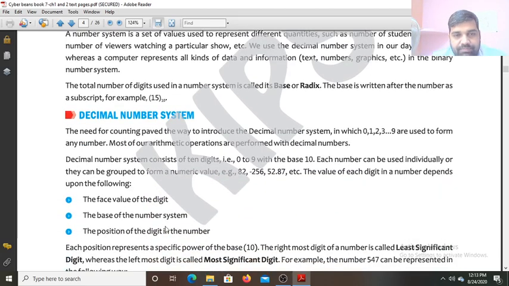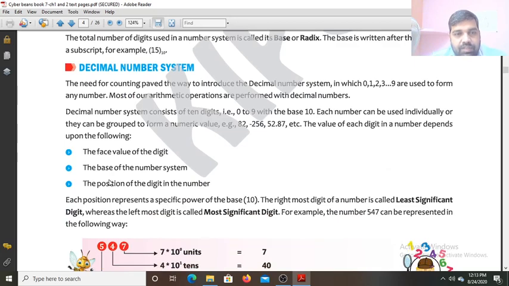Now the decimal number system. The need for counting paved the way to introduce the decimal number system, in which 0 to 9 are used to form any number. Most of our arithmetic operations are performed with decimal numbers. All our arithmetic operations, addition, subtraction, multiplication, division, LCM, HCF, whatever calculation in maths we are studying, we study with decimal numbers only. The decimal number system consists of 10 digits, that is 0 to 9, with the base 10, and each digit can be used individually or they can be grouped to form a numeric value.